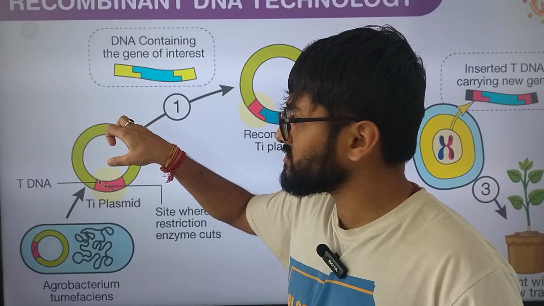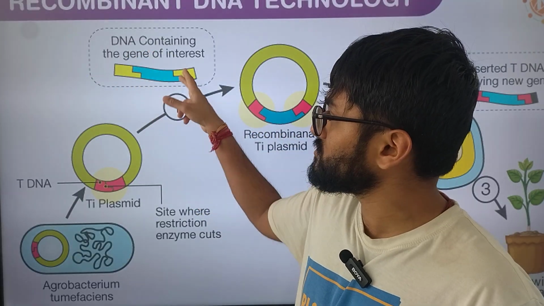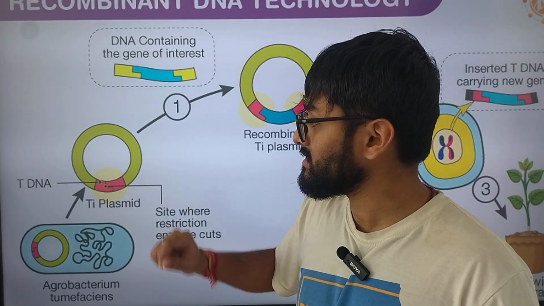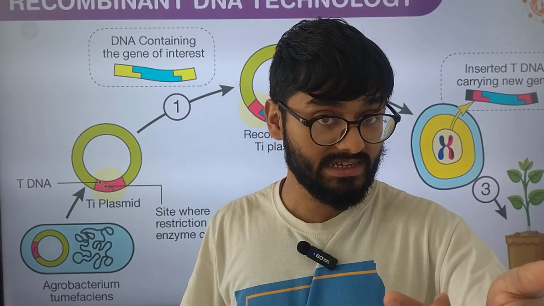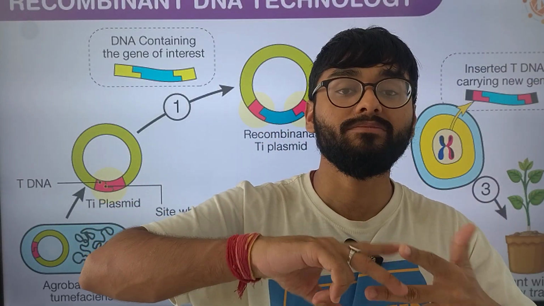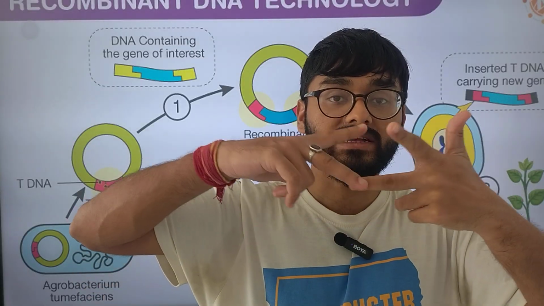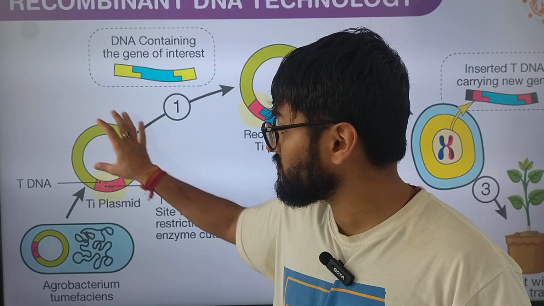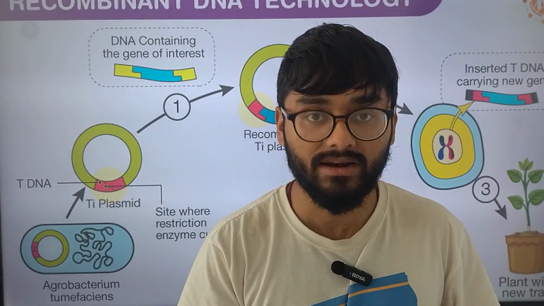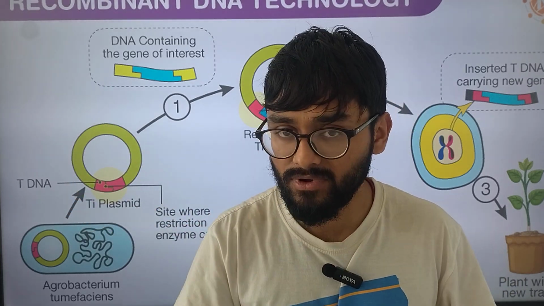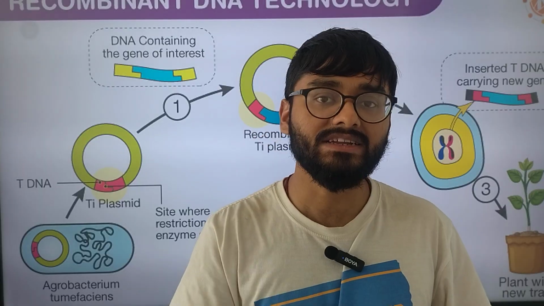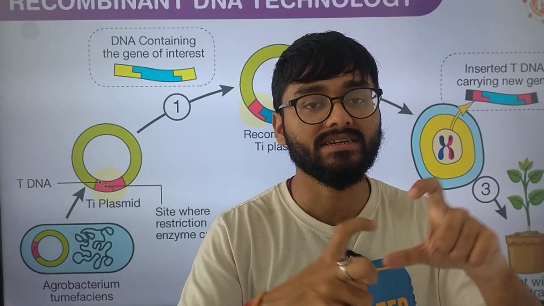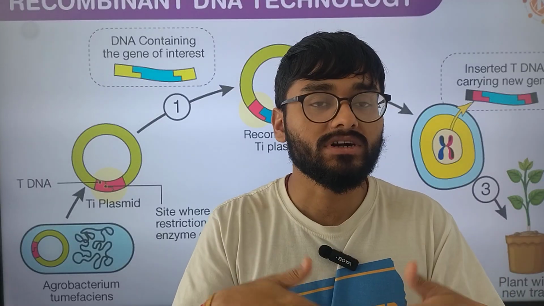How? We cut that gene of interest by using the restriction enzyme, and with the same restriction enzyme we cut the Ti plasmid, which creates what? Which creates complementary cuts, which are then used to join at the exact place of the plasmid that is required, along with a marker. Why a marker? Because we need to know whether or not our gene has successfully integrated with the plasmid.